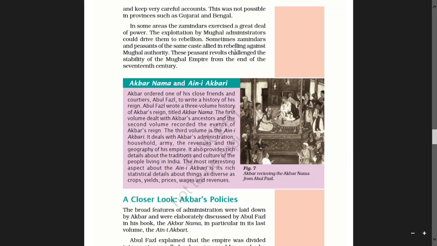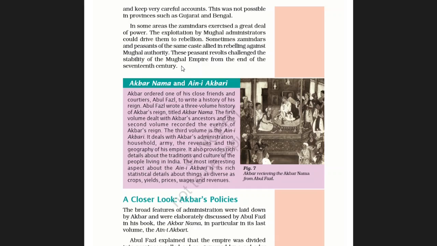These peasant revolts challenged the stability of the Mughal Empire from the end of the 17th century.